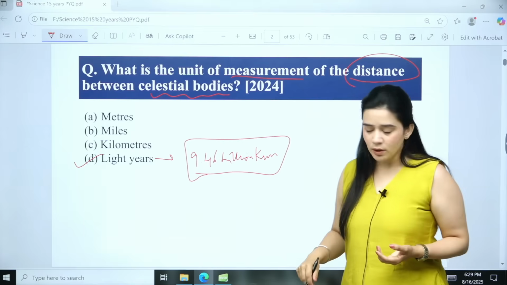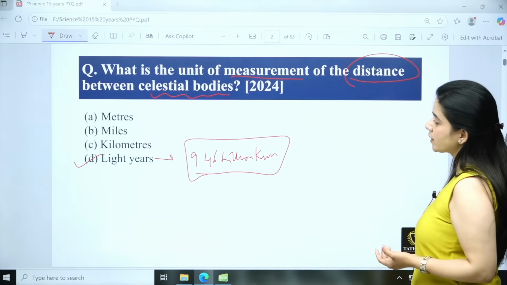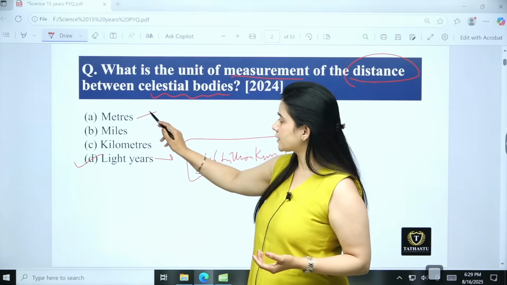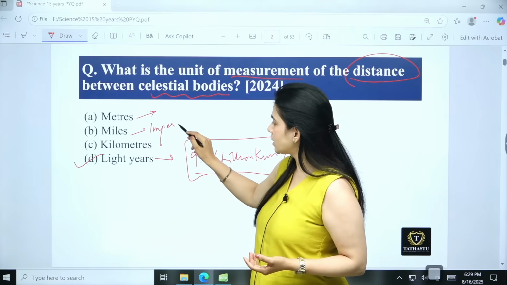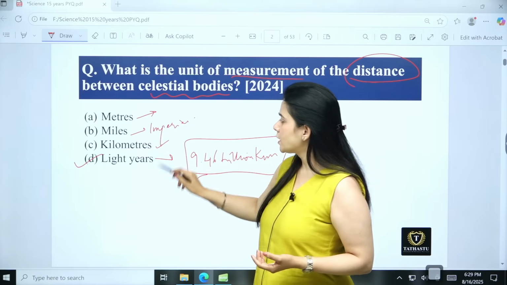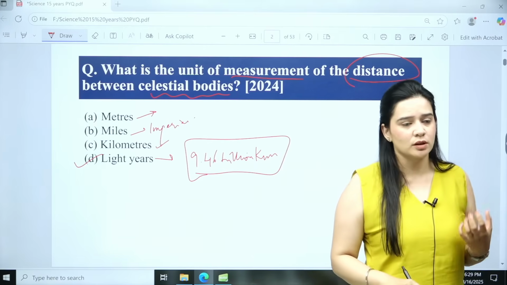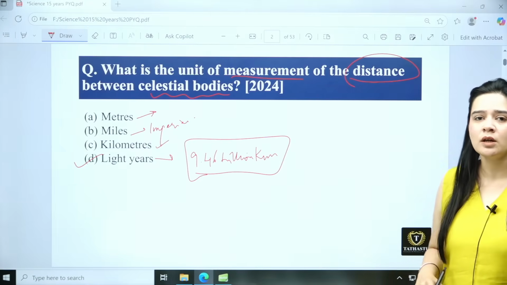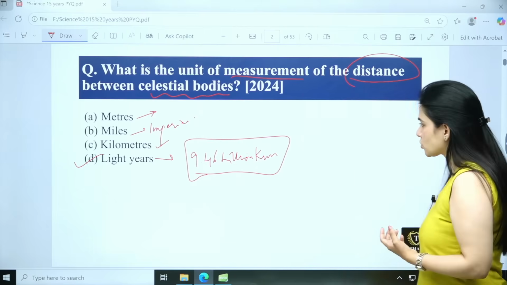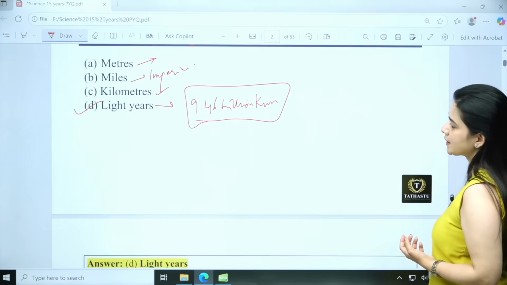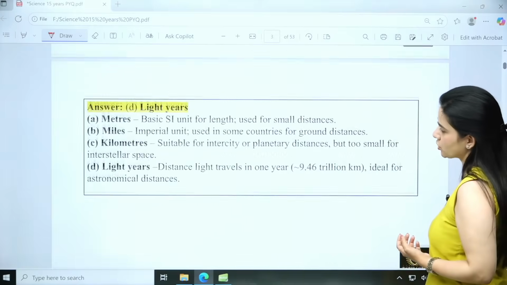Then the other units, we have meters, that is for the distance. Miles is an imperial unit only for measuring distance. Kilometers is also used for measuring distance, but not the distance between the celestial bodies. So here the right answer is D, that is light years. You can see the explanation also.